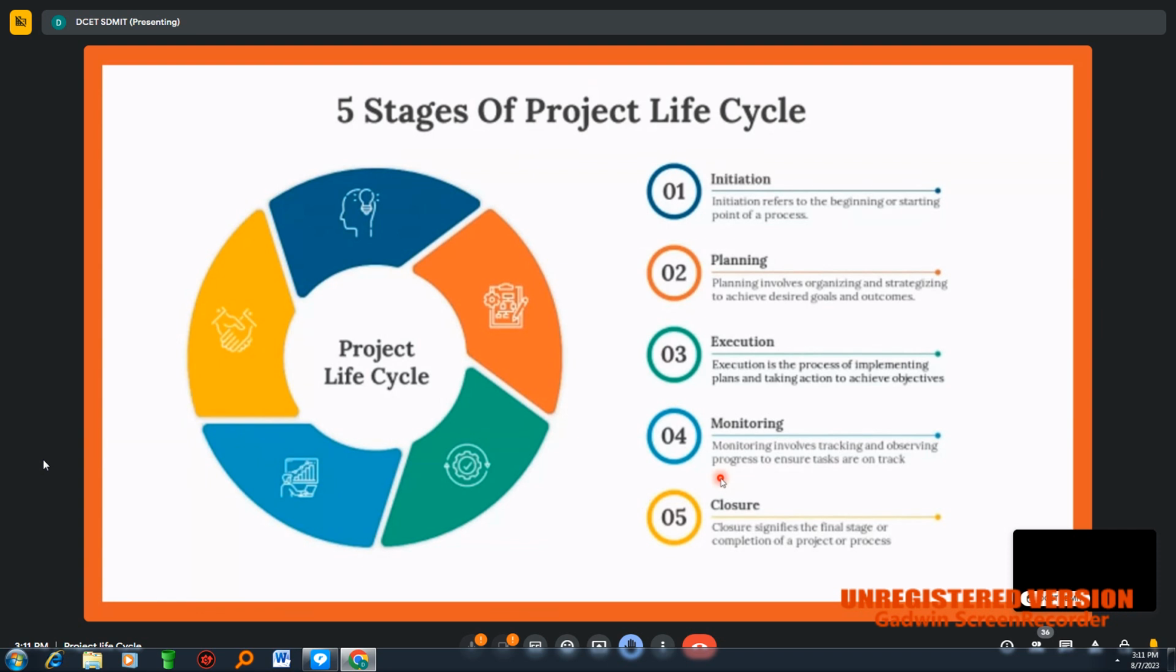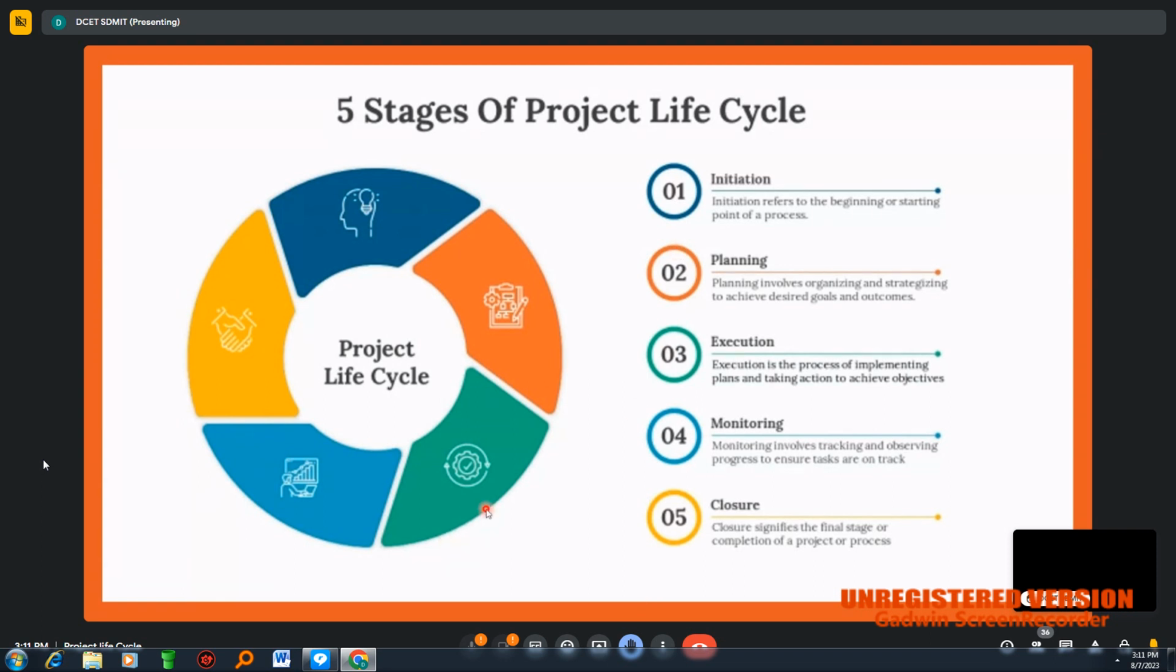And the last stage here is closure. Closure is the handing over process. For example, I have constructed the building, and I need to hand it over to the client. This is called the closure stage. In this slide, I tried to explain in brief the different stages of a project life cycle. So going back,